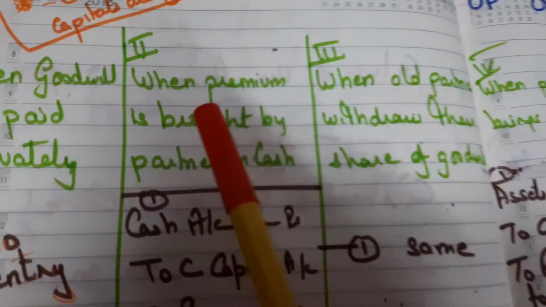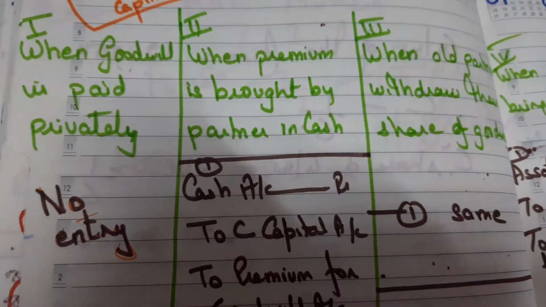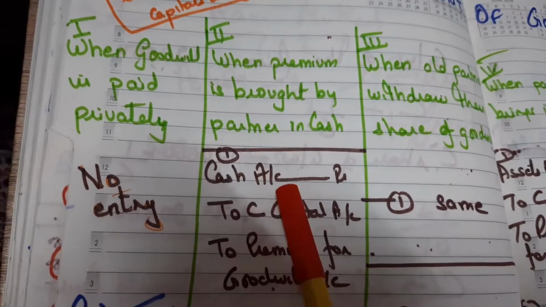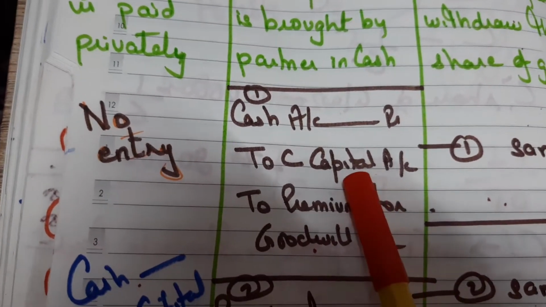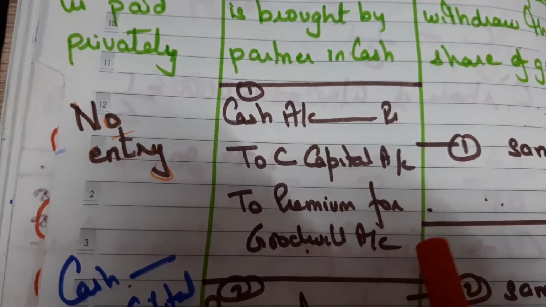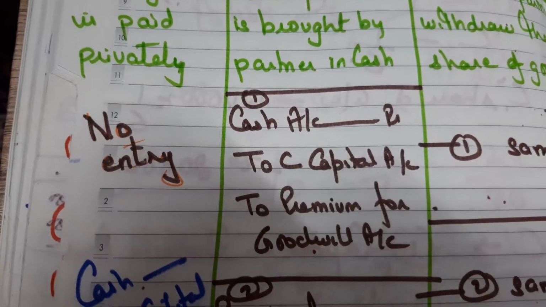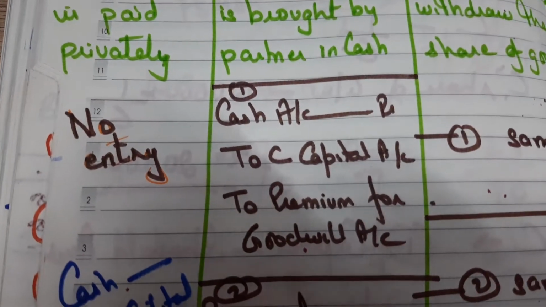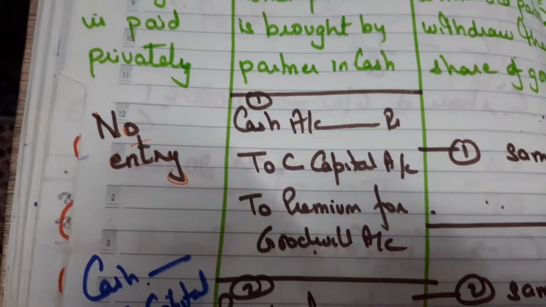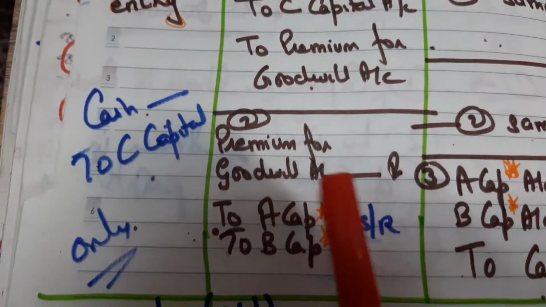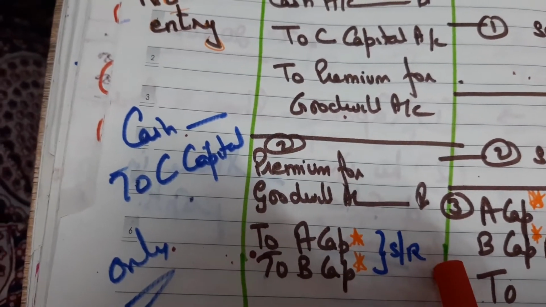Now second case, when premium is brought by the partner in cash. When he is bringing his share of goodwill, in that case the first entry will be cash account debit to C's capital account, to premium for goodwill. For example, if he is bringing 4 lakh rupees of capital and 20,000 as premium for goodwill. Now this premium for goodwill will be given to the sacrificing partners in the sacrificing ratio. In the normal case, the old partners, that is A and B, are going to be the sacrificing partners. So the second entry will be premium for goodwill account debit to A's capital, to B's capital in the sacrificing ratio.